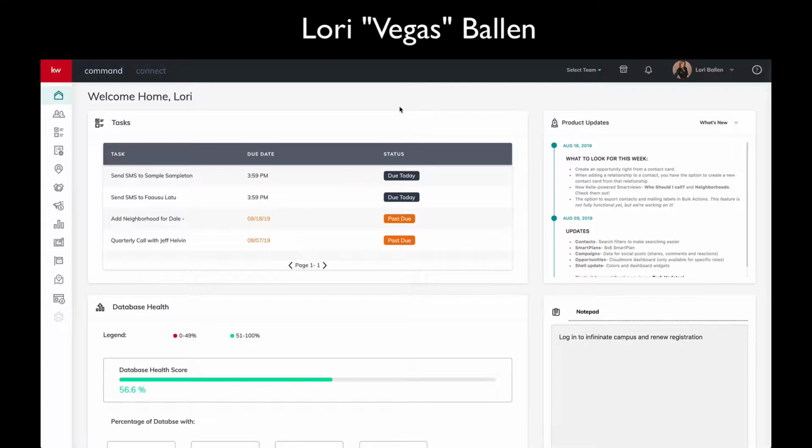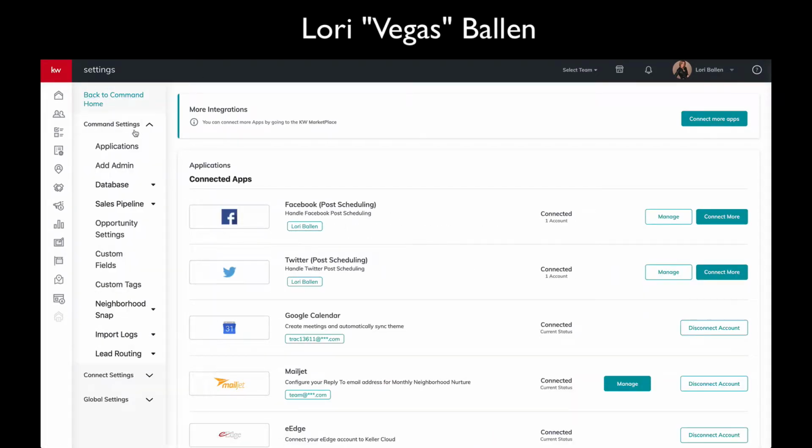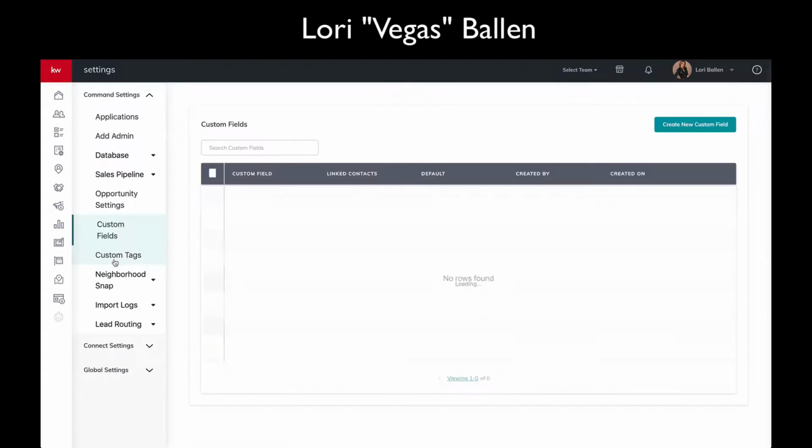So all you have to do to add a custom field is go up here to Settings, then go to Command Settings, Custom Fields. So here's a good example of custom fields.